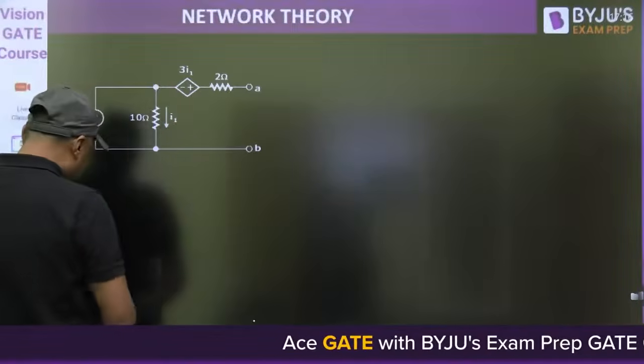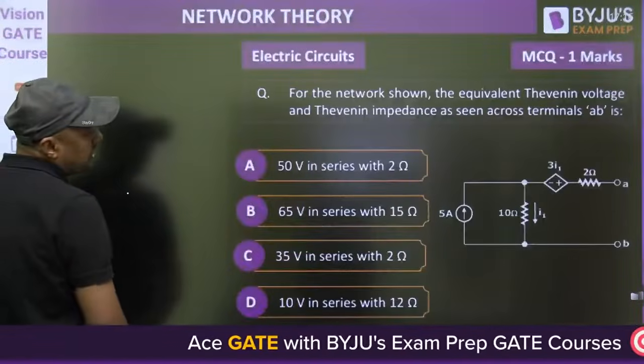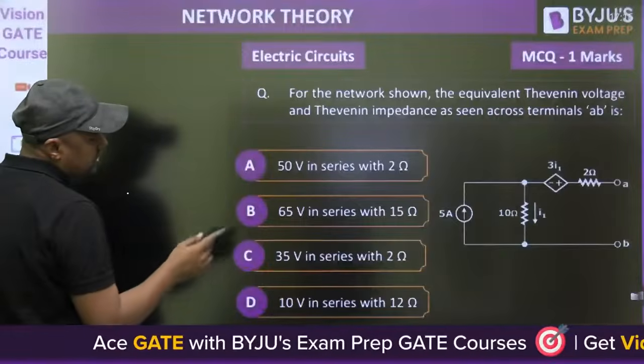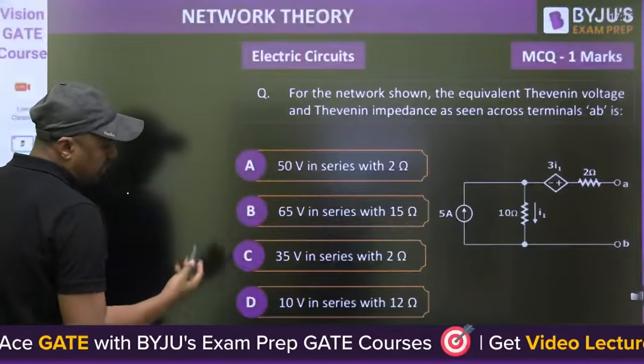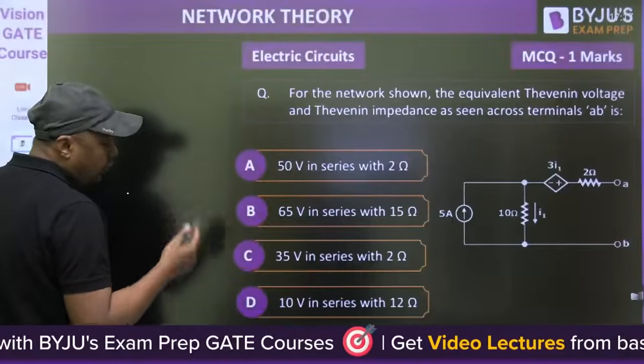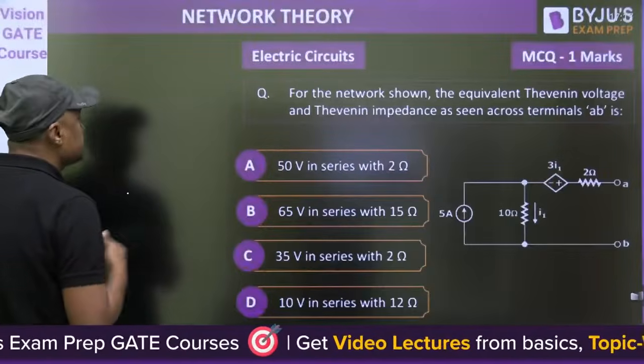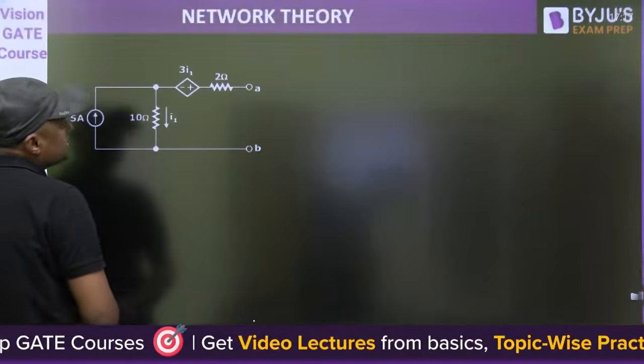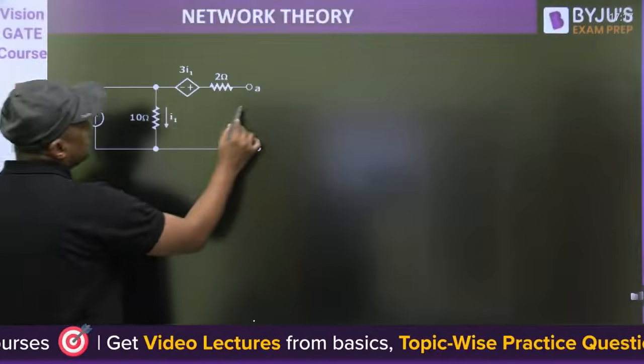Thevenin's equivalent means what is given in the answer MCQ: 50 volt in series with 2 ohm, 65 volt, 35 volt, 10 volt, everything. It means you have to find the voltage as well as the resistance. So first of all, what is the open circuit voltage, VOC?